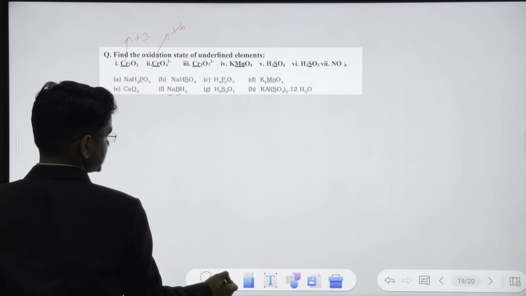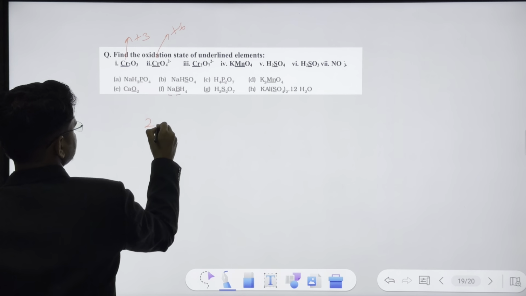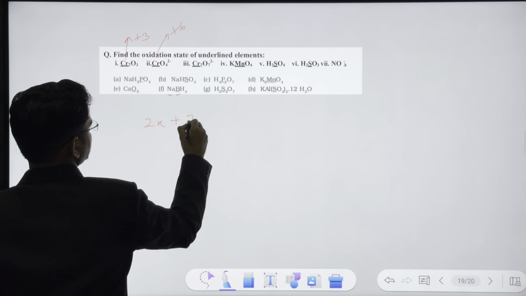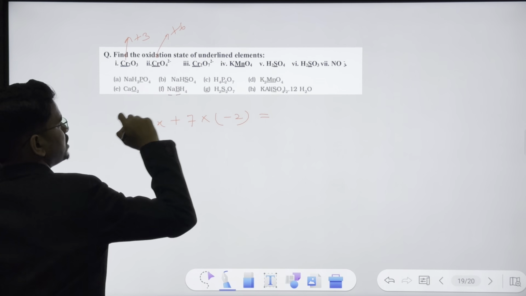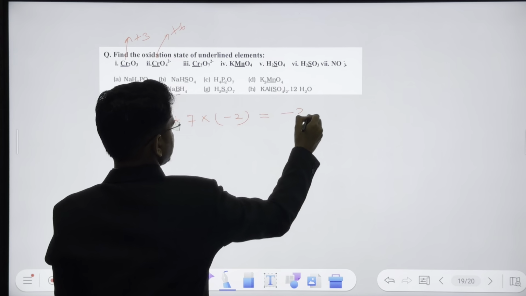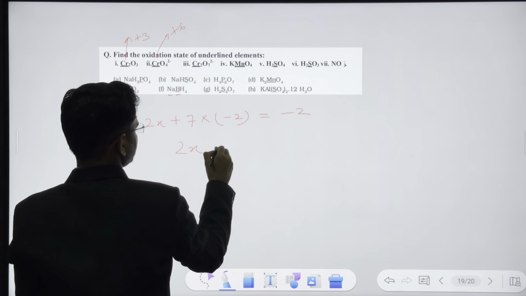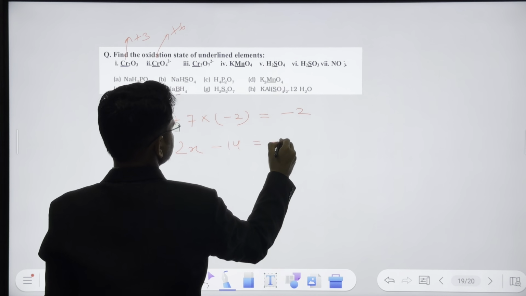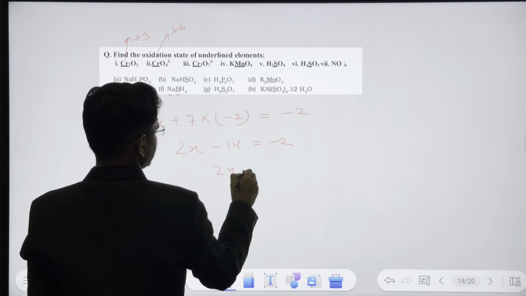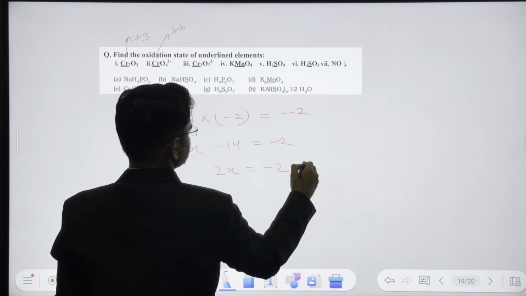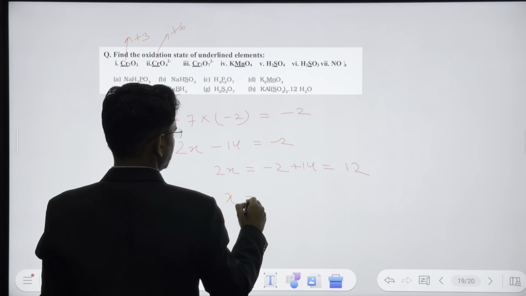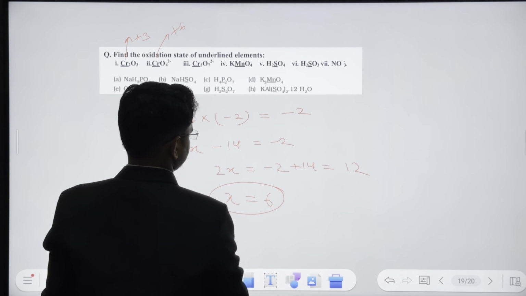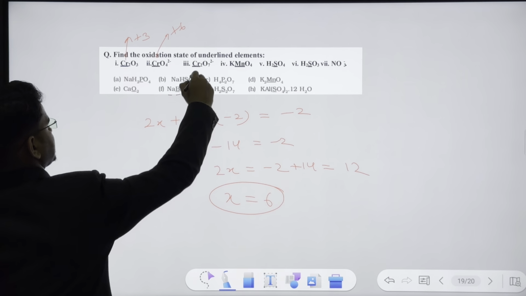So 2 into x plus 7 into -2 is equal to the overall charge, which is -2. So 2x minus 14 is equal to -2. So 2x is equal to -2 plus 14, that is 12, and x will be 12 by 2, that is 6.